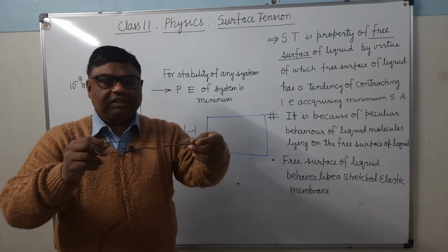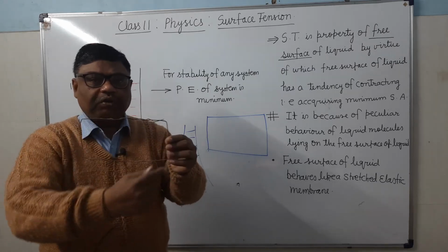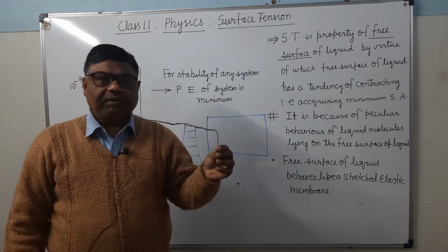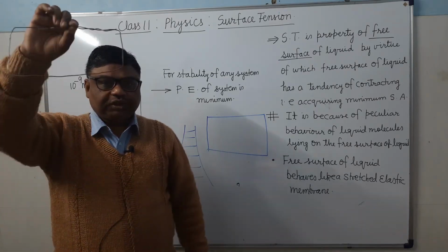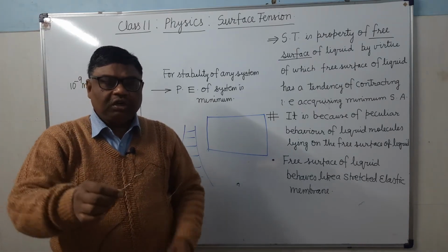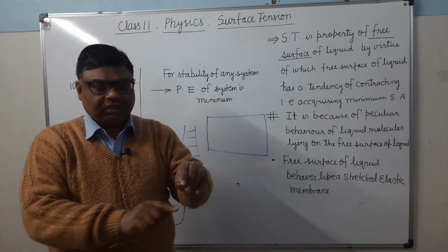I have arranged it in this way. So a soap film will be formed throughout the boundary of this rectangular frame. That you can see, this is a very simple example. Inside the soap solution, you immerse it and take it out, you will find that a soap film will be formed here, whose boundary is this.